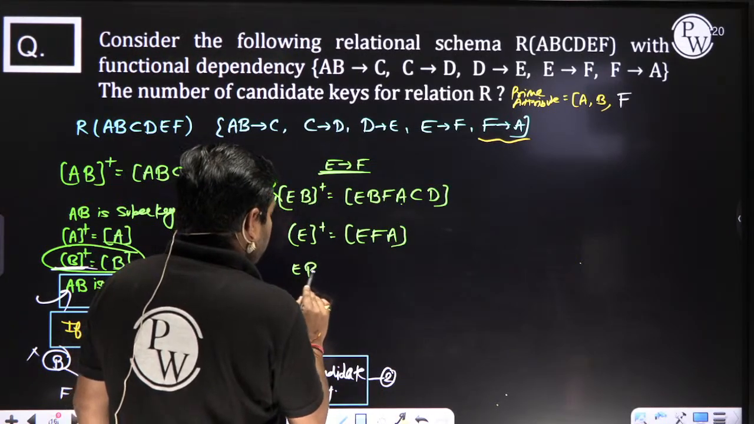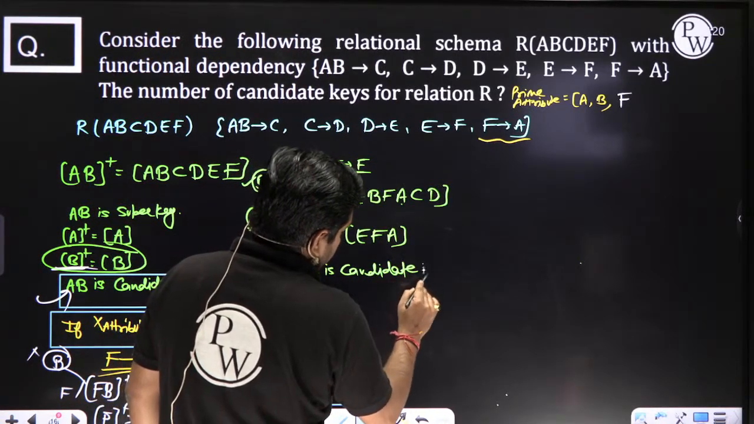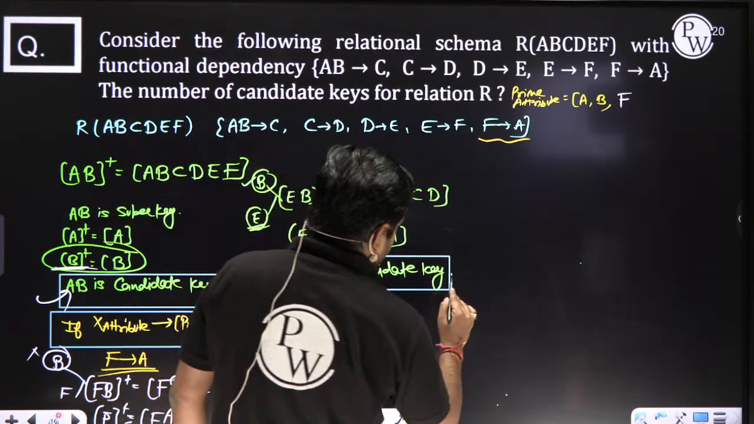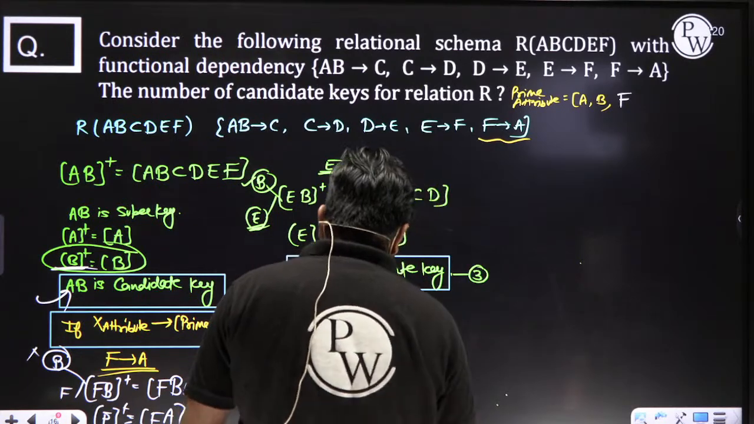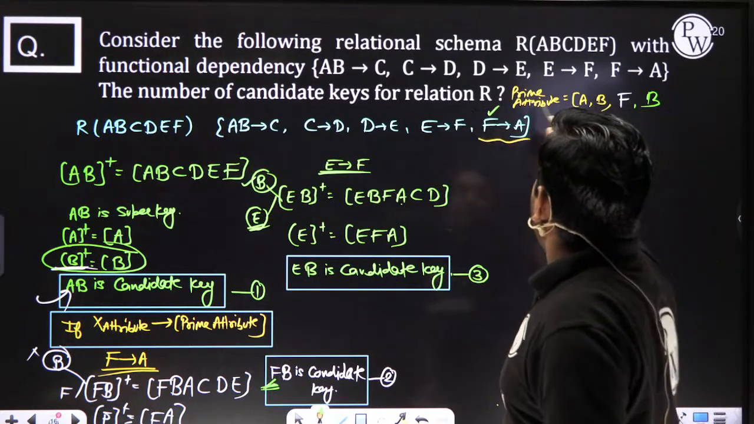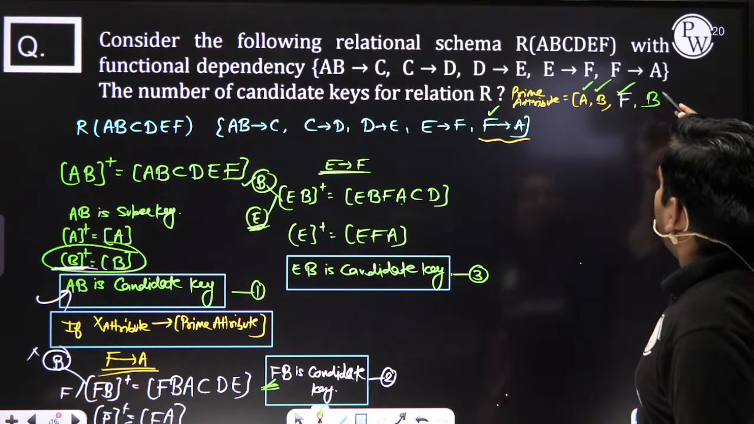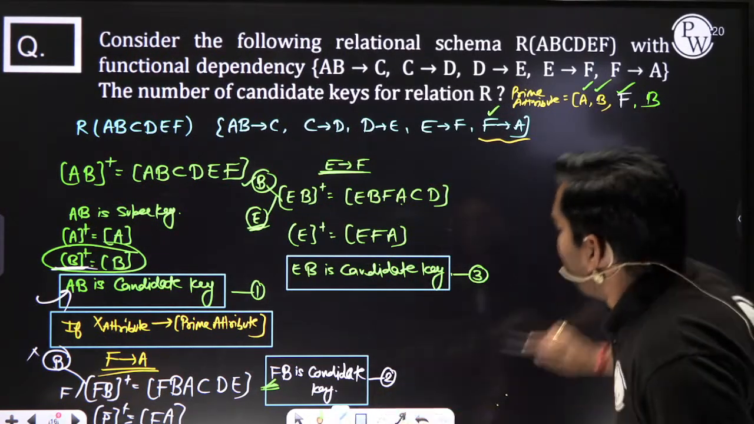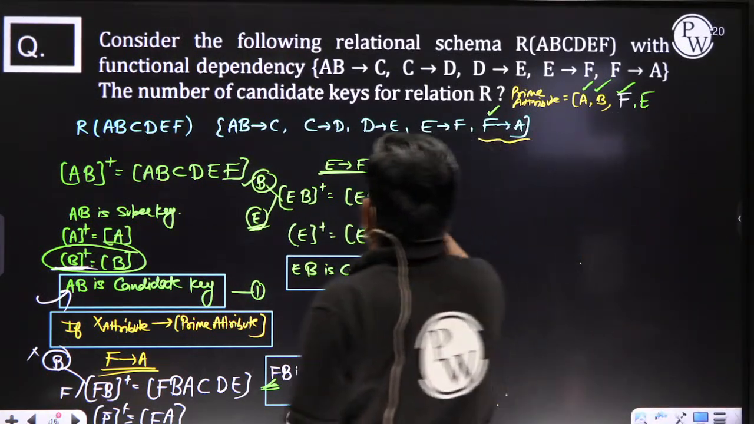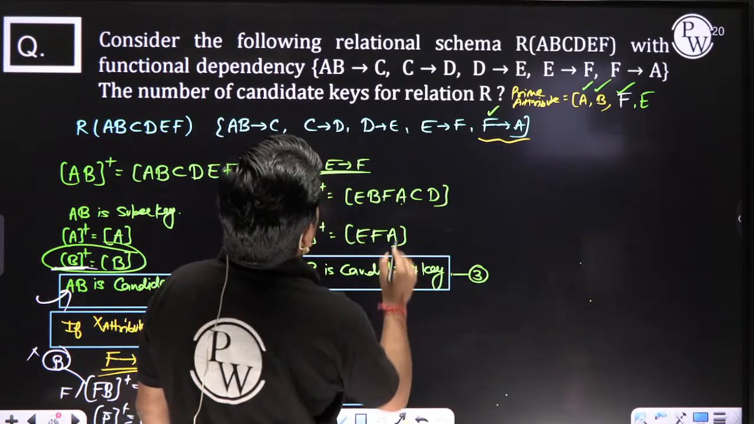What do we declare? Candidate key is EB. Now here add B. This work is done. A work is done. B is not on the RHS. F, yes sir, we are done. Now check for E, beta. E, yes sir. E is determined by